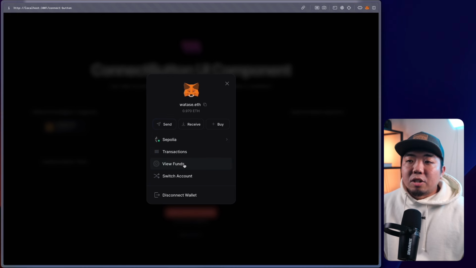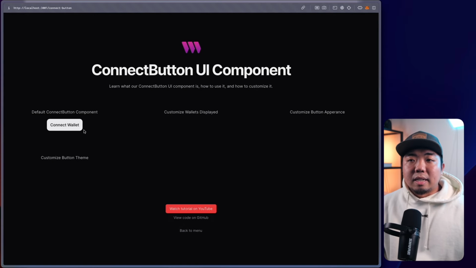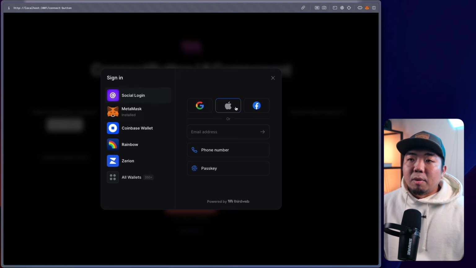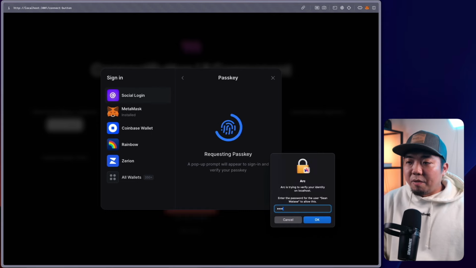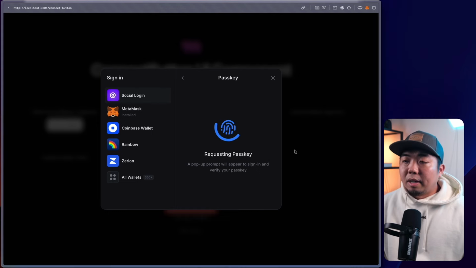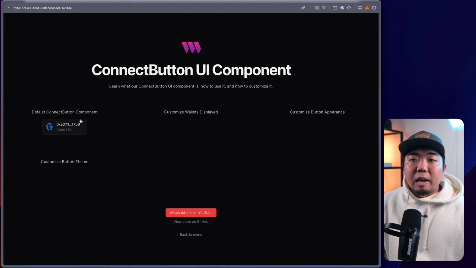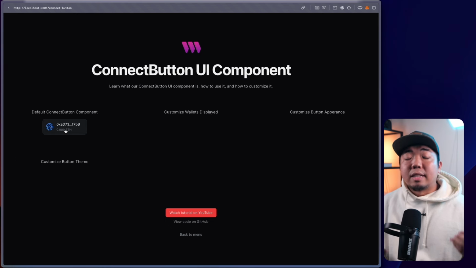You can view transactions, view funds, switch accounts if you have multiple accounts, like on a MetaMask wallet or something, and I can disconnect my wallet. So I disconnect, it disconnects. I can come back here, and then we also have in-app wallets, which allow me to sign in with something like my PassKey here. I'm recording here, so I can't do my fingerprint. So I'll just put in my password here, and it'll generate me a wallet, connect it to my application, and you can have these seamless onboarding flows for your user.